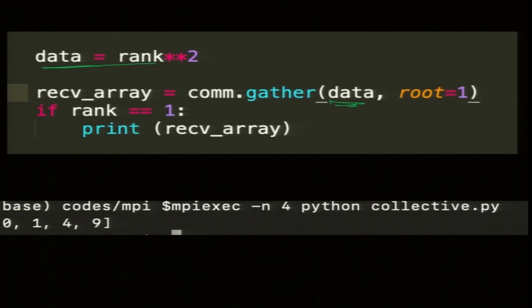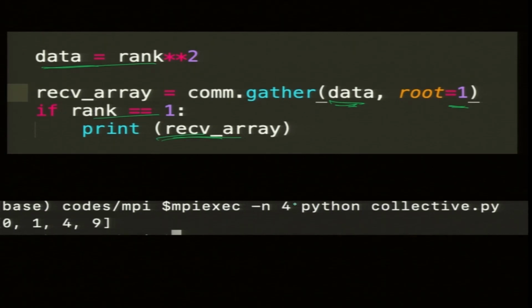This gather works with all of them and sends the result to root equal to 1. This is not a master node, it is one of the workers, the second processor. Then I say print if rank equals 1, so only one processor will print. I could ask other processors to print, but that would basically be null.